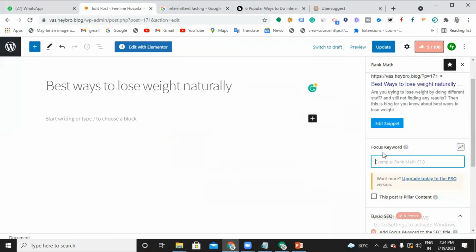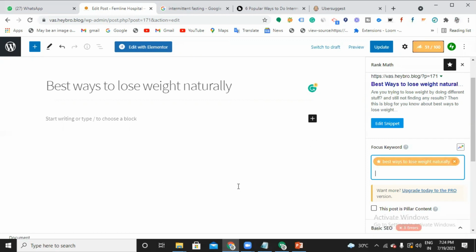Here, try to enter the focusing keyword that will let you know the mistakes if you have done anything. So what is the focusing keyword? Best ways to lose weight naturally. Right. Now done. What next?